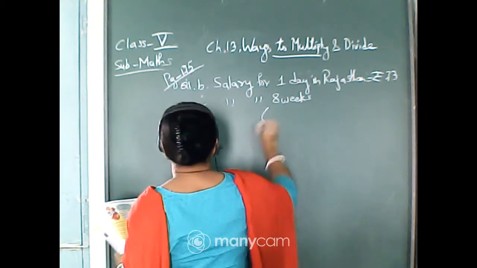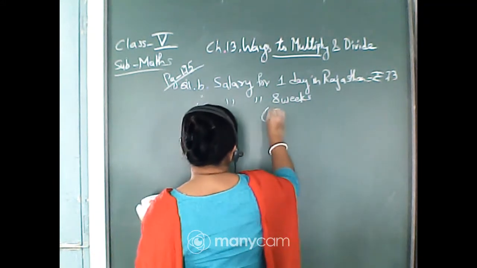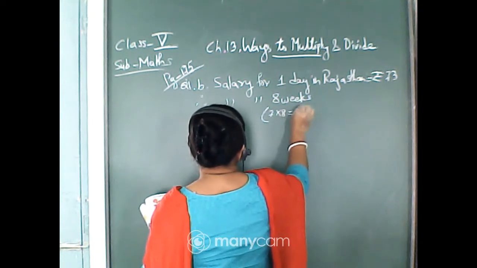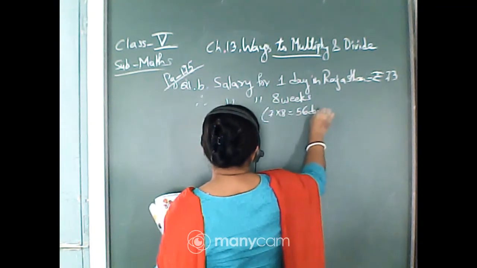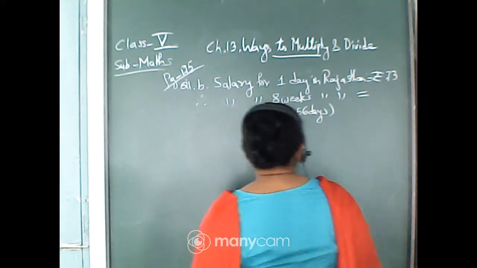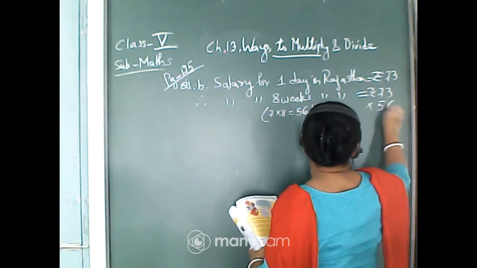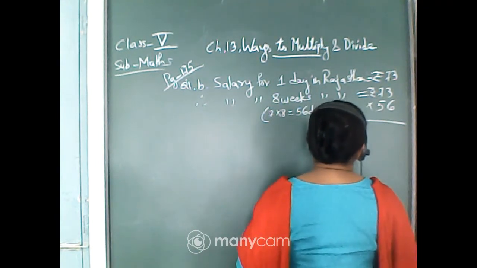8 weeks means, in 1 week we have 7 days. So 8 weeks means 7 into 8, that is 56 days. Isn't it? So for 56 days, what will be the salary? So this rupees 73 is being multiplied by 56. So let us multiply.